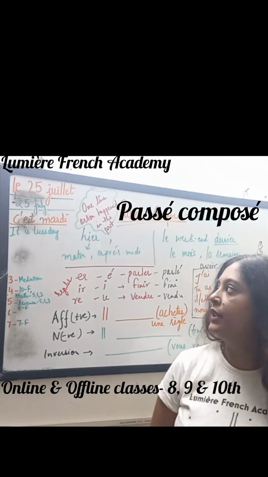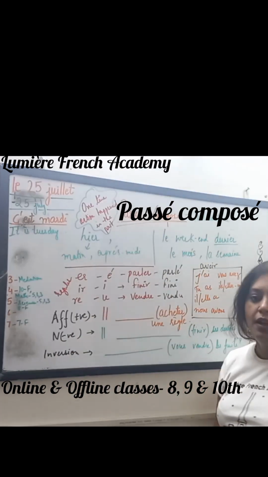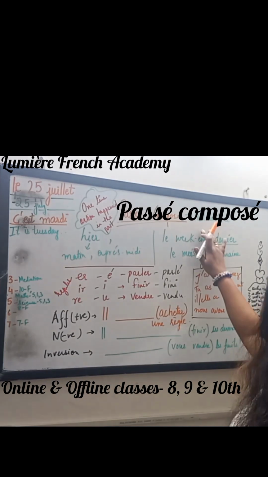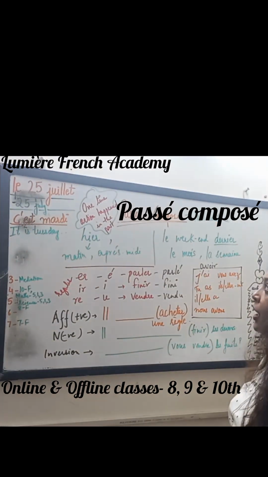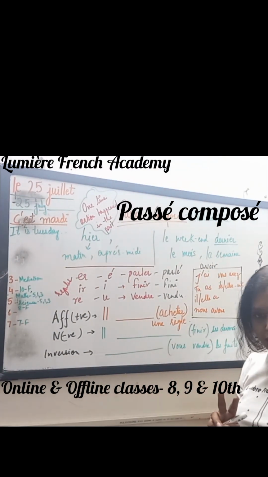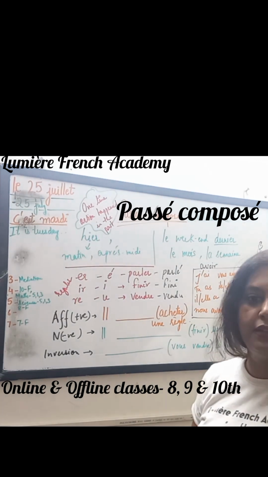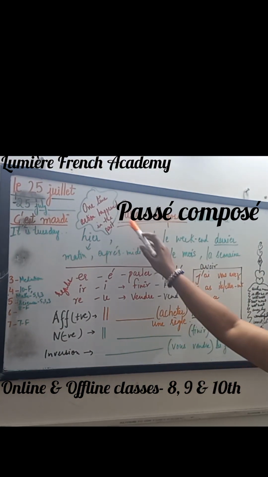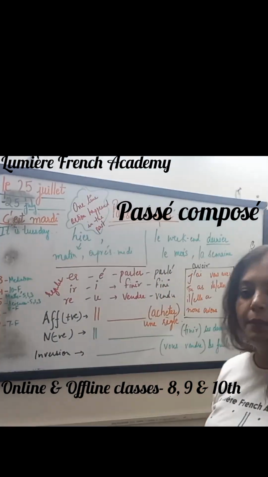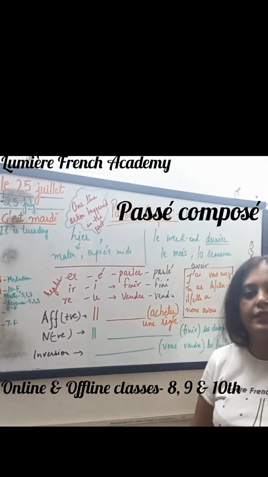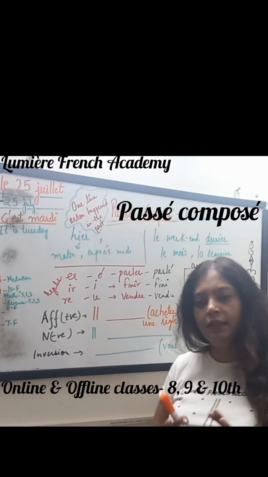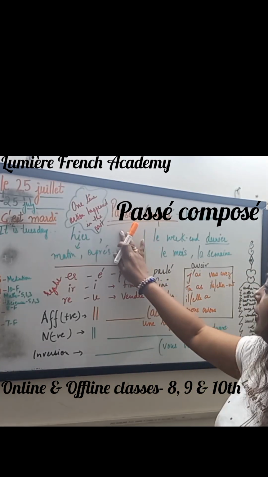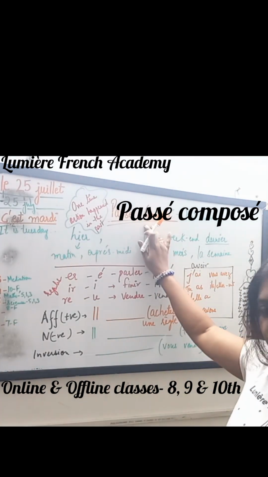Today we are going to learn passé composé. Passé composé is the simple past tense in French, which can be used with two auxiliary verbs, like avoir and être. But today we are going to learn with the avoir. It means one action happened in the past. One action you have started and completed in the past. There only we use the passé composé.